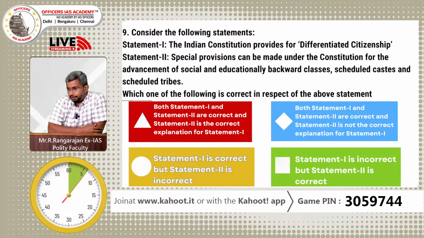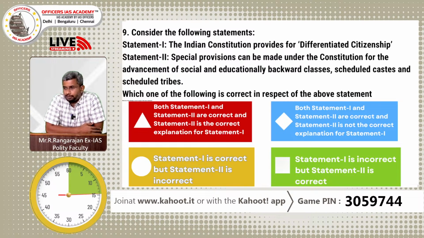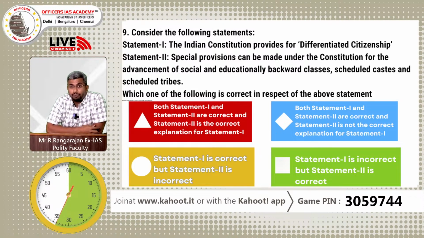Consider the following statements. Statement 1. The Indian Constitution provides for differentiated citizenship. Statement 2. Special provisions can be made under the Constitution for the advancement of socially and educationally backward classes, scheduled castes and scheduled tribes. Which one of the following is correct in respect of the above statements? So this is again an interesting question. Think and answer. 20 more seconds.